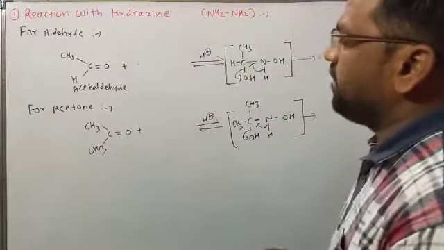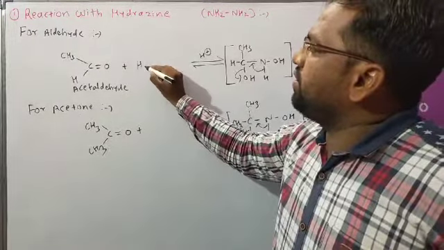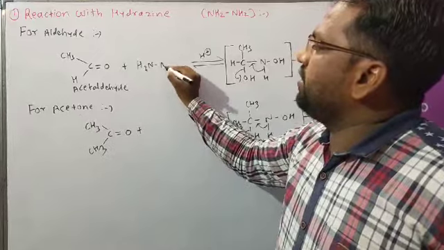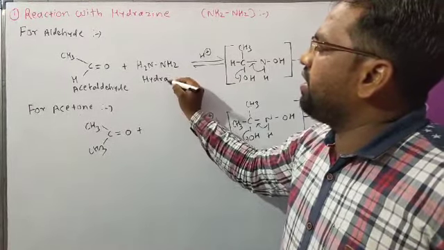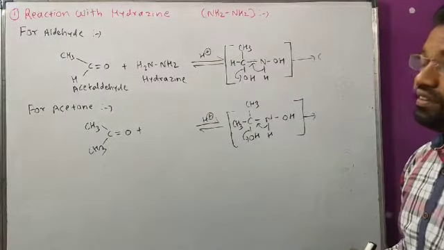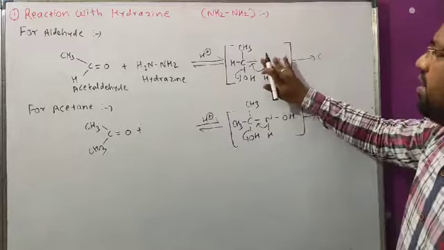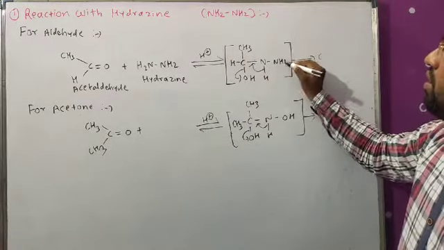Now see here, in this reaction when acetaldehyde is reacted with hydrazine, NH2 NH2 is called hydrazine, in presence of weakly acidic medium, it gives the intermediate.